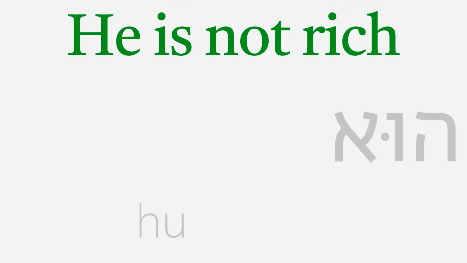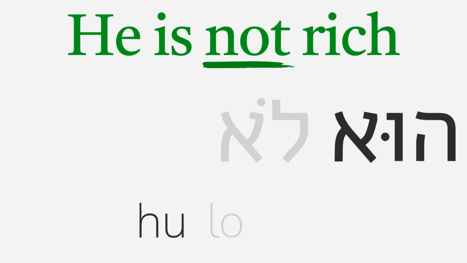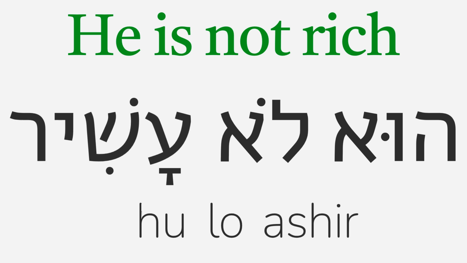To say he is not rich, we say hu, he, no word for is in Hebrew, not is lo, and rich is ashir. Hu lo ashir. He is not rich. Hu lo ashir.